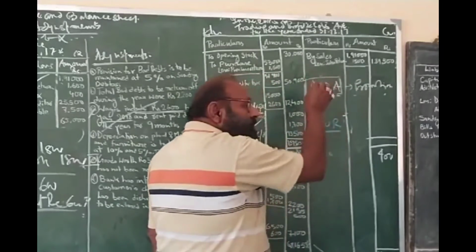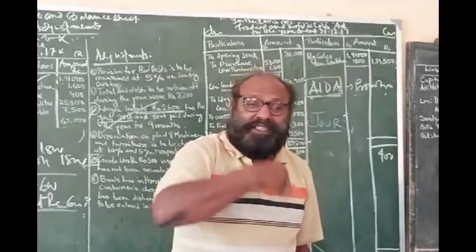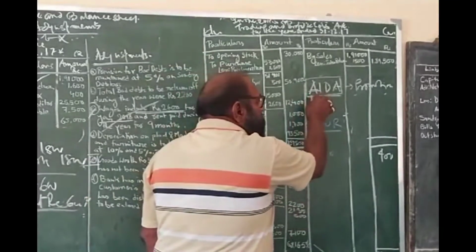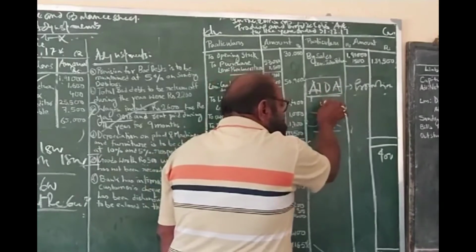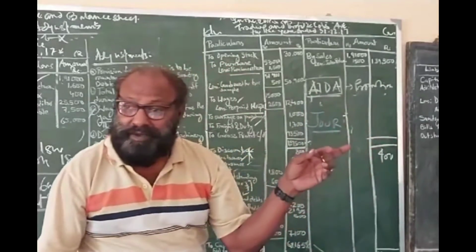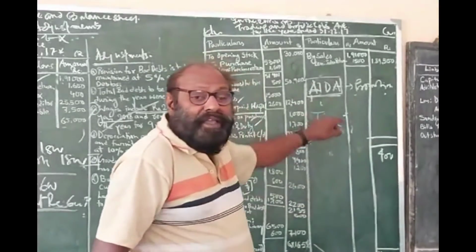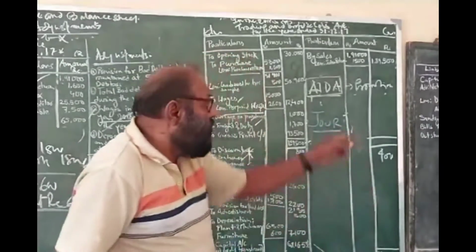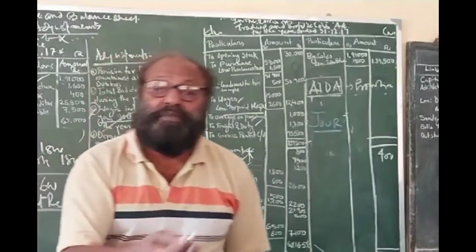A stands for attention. You are getting different advertisements on the TV screen. Something is being repeatedly shown, and what for? For creating your attention. Then after attention comes interest. Getting it many times repeatedly, some interest may be created. As a result of this interest, a desire may develop in the heart and mind of the prospective customer, and after that they will go for action. Clear? Action by actual purchase. So this is the different way.